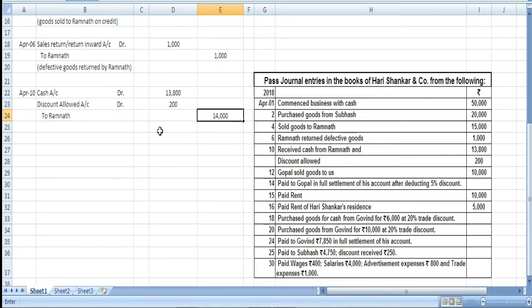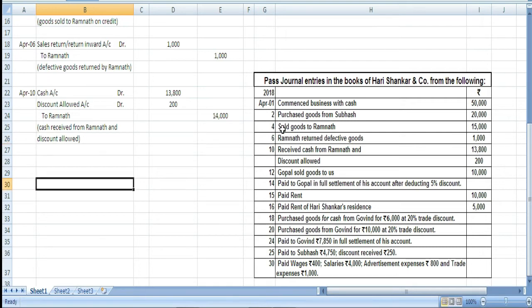So here we are going to write the narration: cash received from Ramnath and discount allowed.